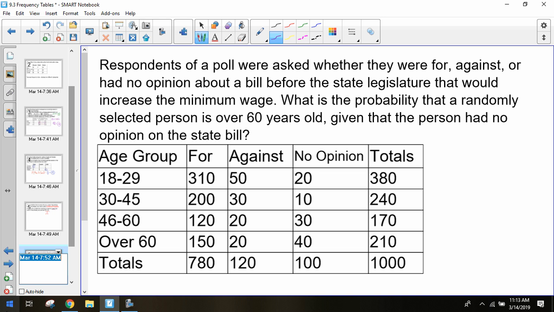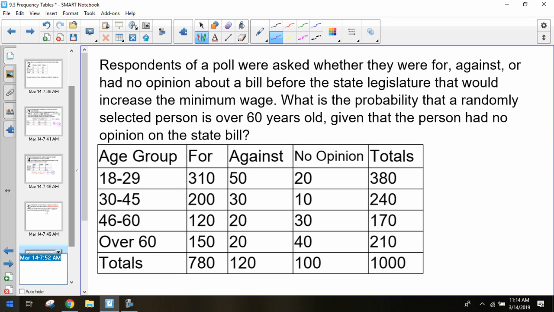So if we look at this, it has a lot of words on it, and it's a big text, but that's okay. The respondents of a poll were asked whether they were for, against, or had no opinion about a bill before the state legislature that would increase the minimum wage. So they asked a bunch of people, and then they split these people up into some age groups: 18 to 29, 30 to 45, 46 to 60, and over 60. And they calculated all this information on these 1,000 people that they asked.